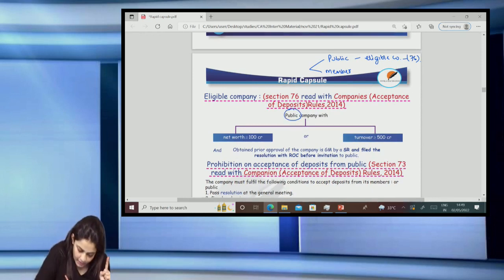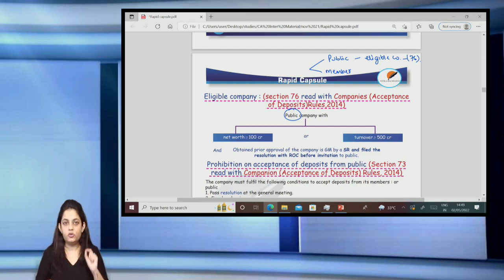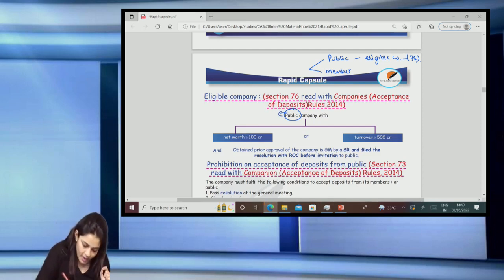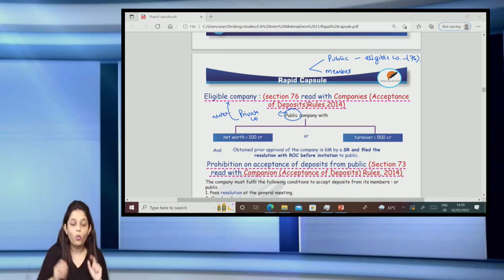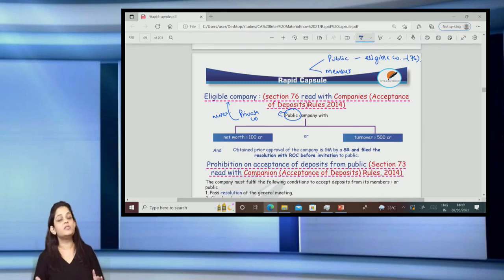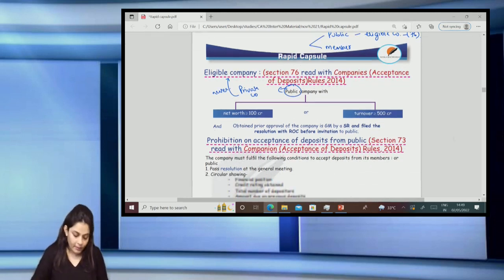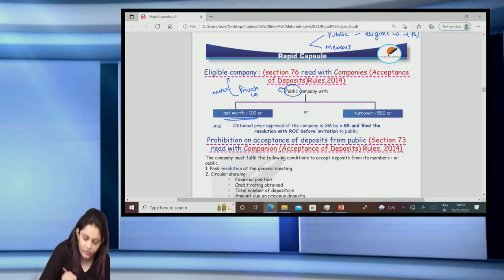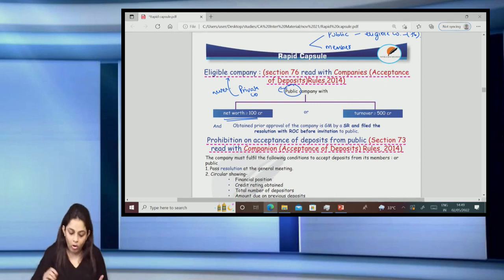What is to be understood here is that a private company is never an eligible company. It is only and only a public company which is an eligible company. So if a public company has a net worth of 100 crores or more, or any one condition is enough, or it has a turnover of 500 crores or more, right?